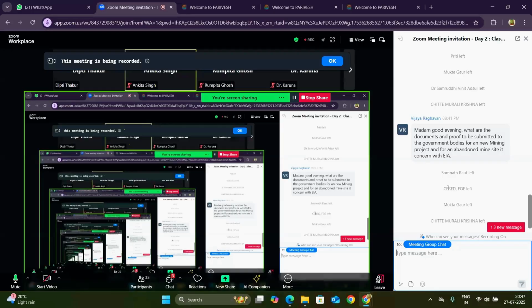So for every state a few documents are different, but the compulsory documents are basically the land document and the DFO wildlife clearance, for terrestrial and wildlife. Wait, I will show you some documents of mining.